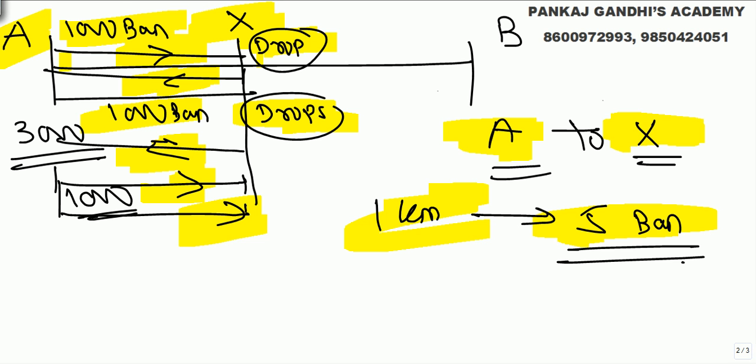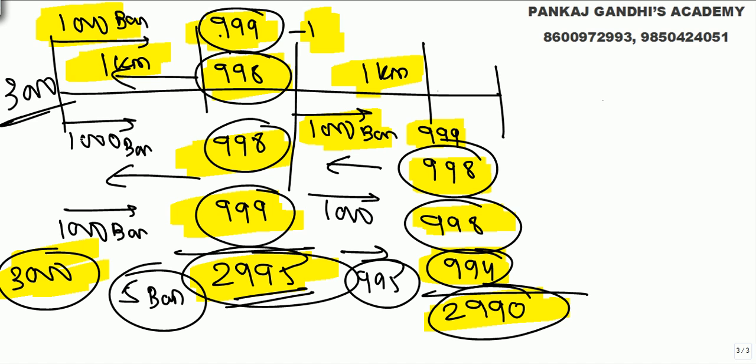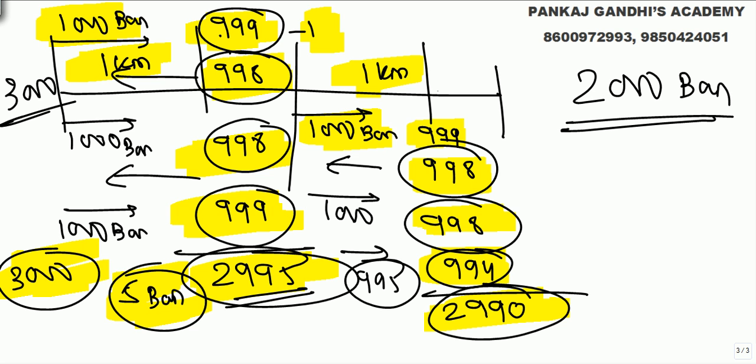Now that's what we tried to explain here. Let's say he goes 1 kilometer, 1000 he starts, 999 remaining. But to come back 1 kilometer he needs 1, so he drops 998. 1000 again he starts, goes 1 kilometer, coming back 1 kilometer, so 2 bananas, remaining 998. 1000 he starts, takes 999, there is no need to come back. So per kilometer he ate up 5 bananas. Again this way, till he is left with 2000 bananas, per kilometer he will need 5 bananas.